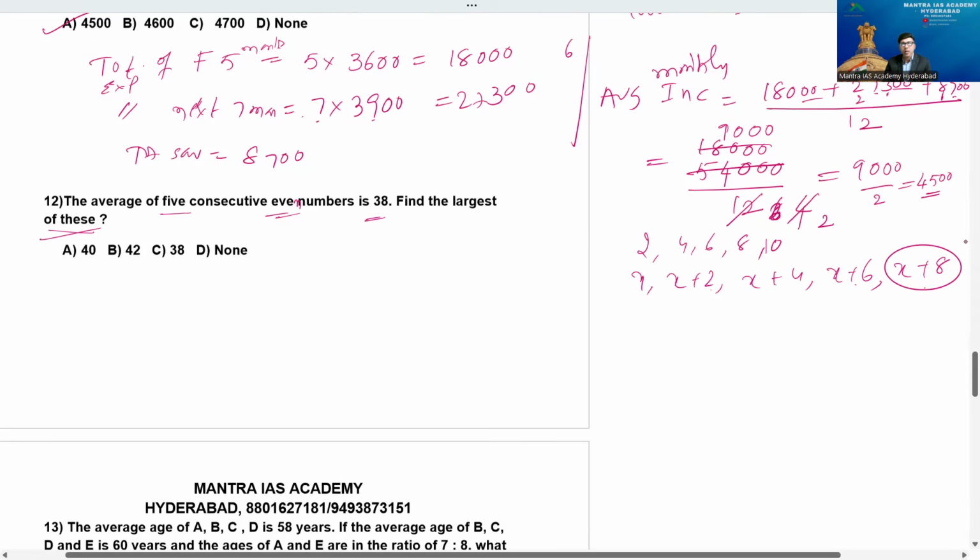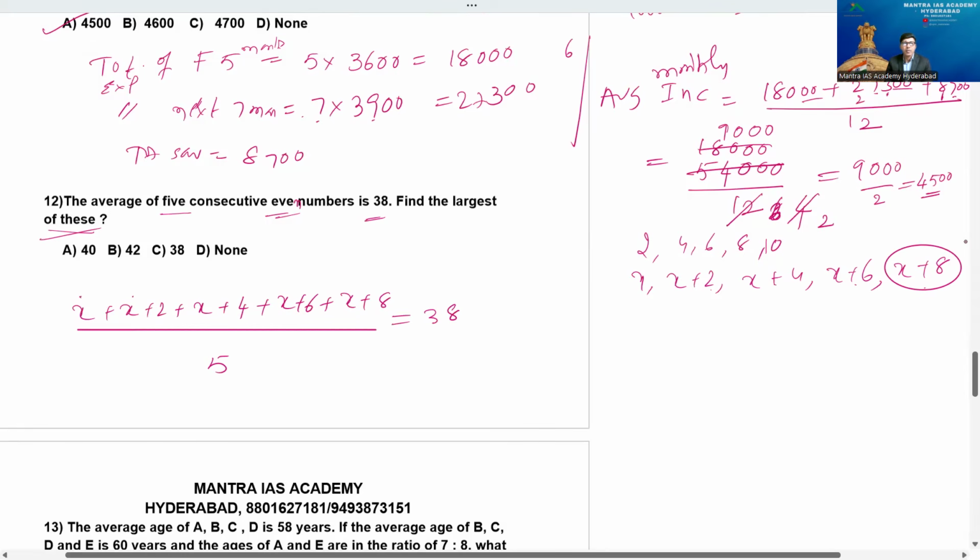That's the story. So now consider x plus x plus 2 plus x plus 4 plus x plus 6 plus x plus 8 by number, in this case 5. Its value how much? 38.